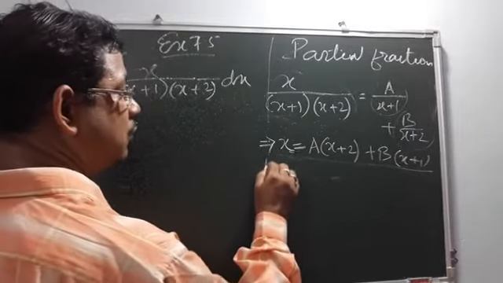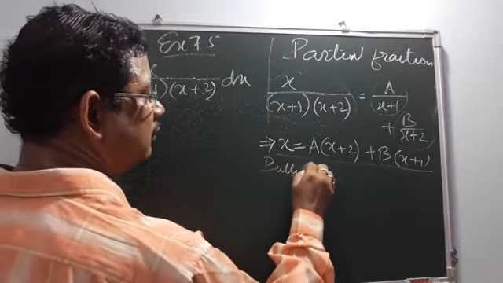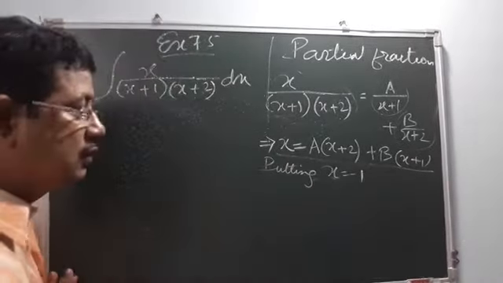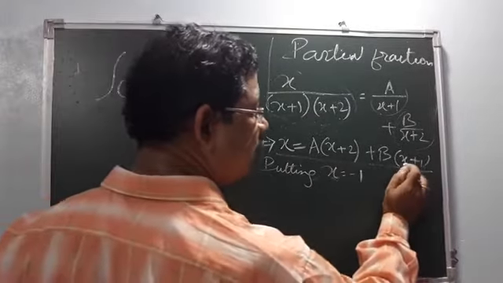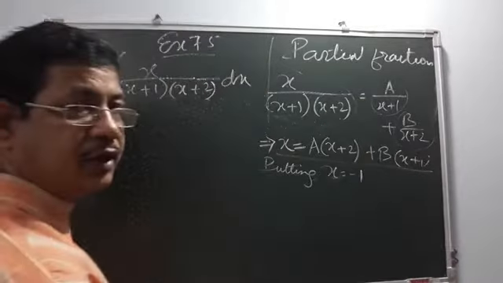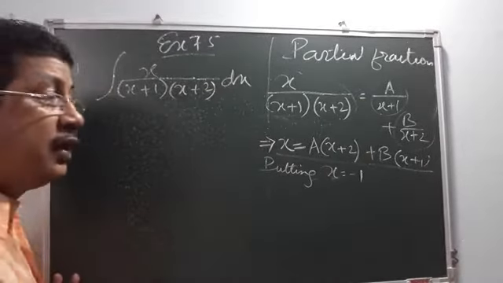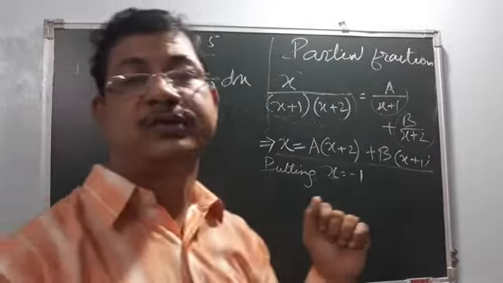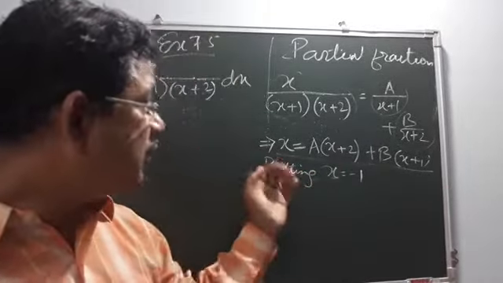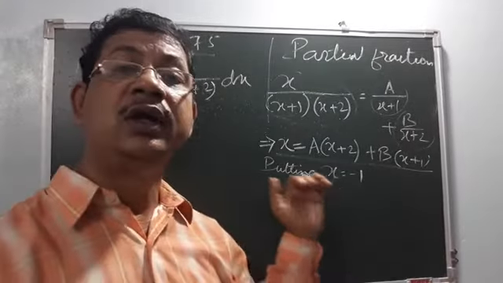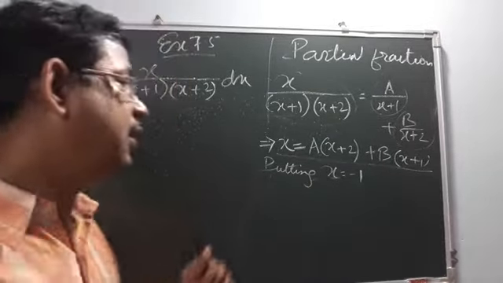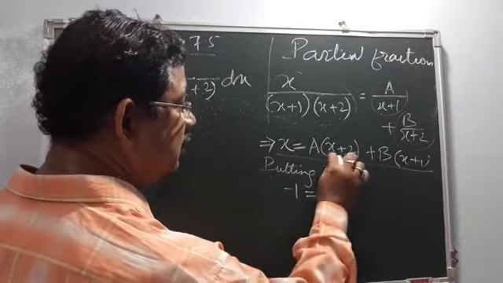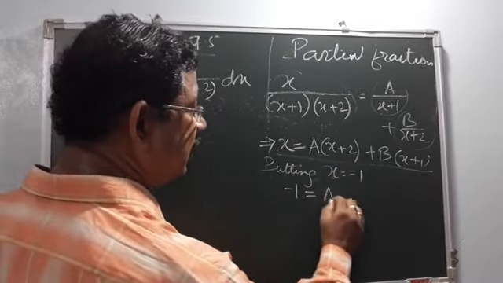Now, if we put x is equal to minus 1. Why? If we put x is equal to minus 1, these b terms will vanish. We can get the values of a. It is identity. You can have the right to put any real values of x. यहाँ पे x का कोई रियल वैल्यू तुम लोग बैठा सकते हो क्योंकि यह आइडेंटिटी है. तो if we put x equal to minus 1, it will be a and b to 0.